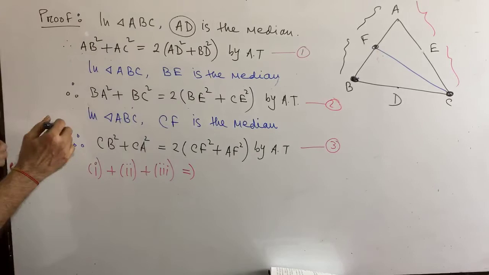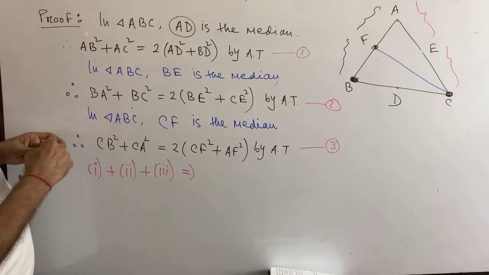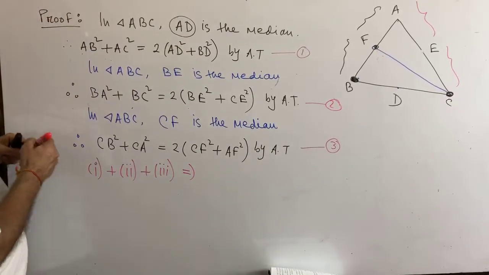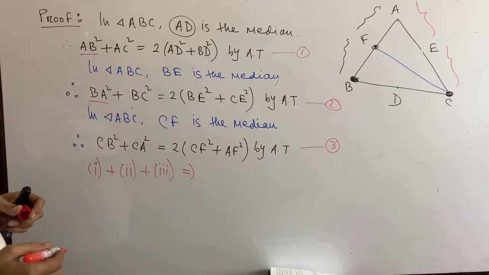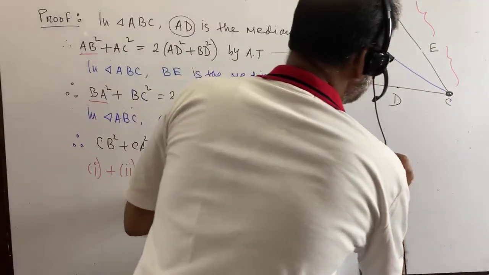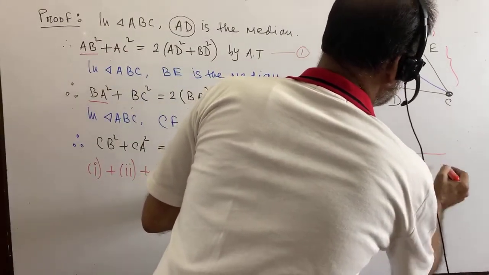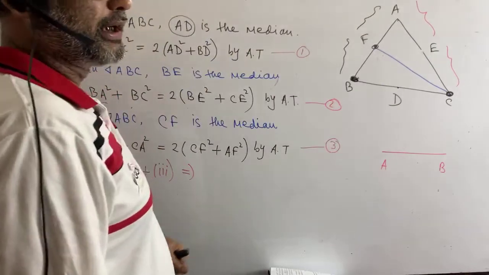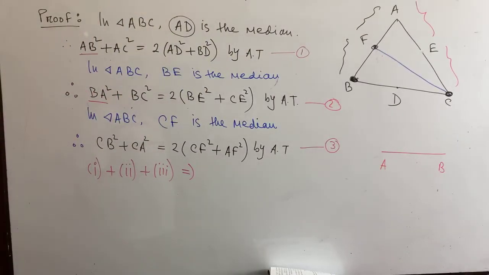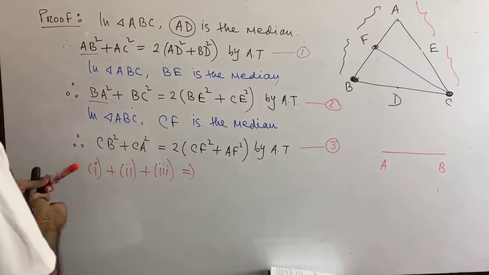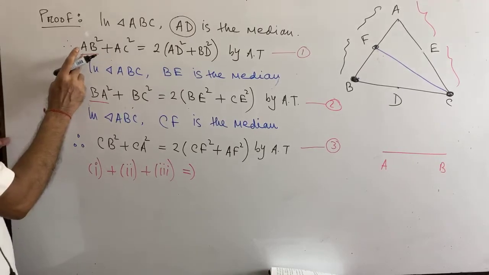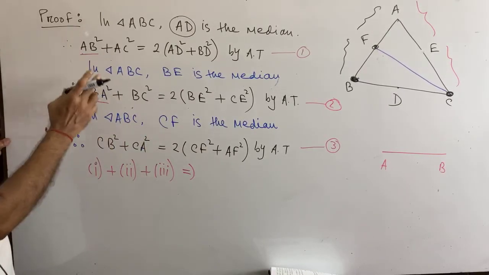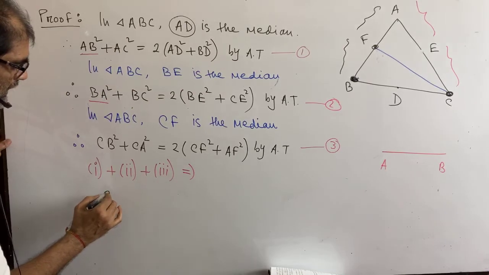You see here, it is AB square and it is BA square. In geometry it is AB, but we can call it also BA, right? So AB and BA are same. So on the left hand side, AB square plus BA square is twice AB square.